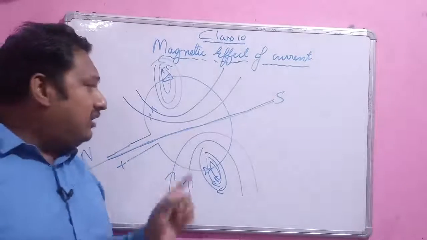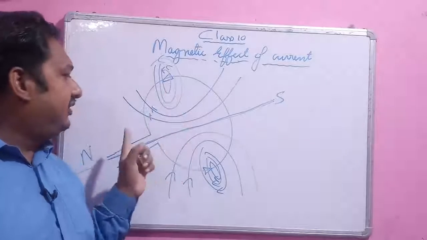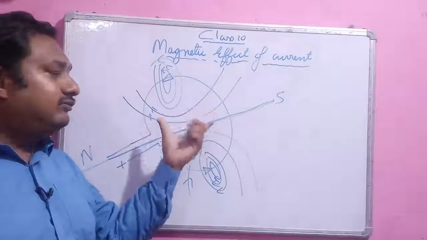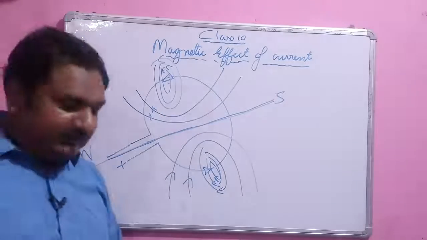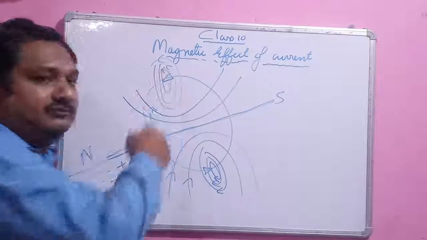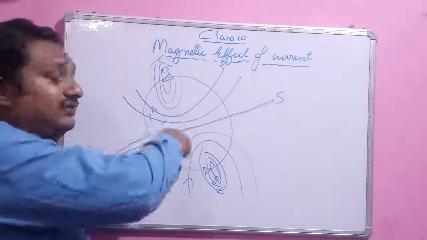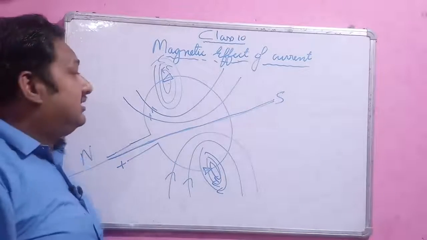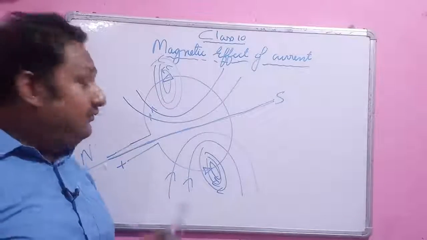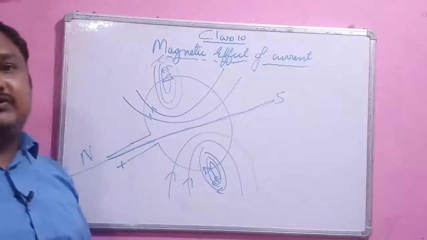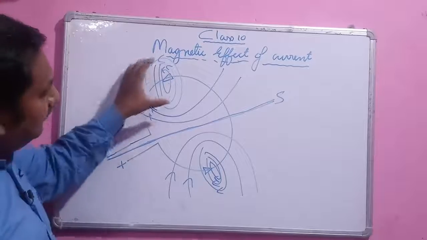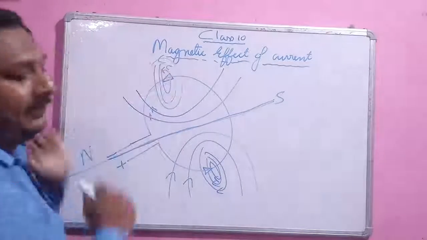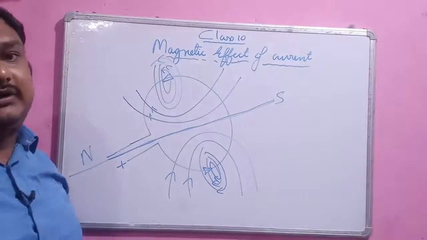Now, on what factors does the magnetic field of the loop depend? One factor is the number of turns. If you increase the number of turns, say 100, 1000, 2000 turns, the magnetic field increases. If you increase the current, the magnetic field will increase, and if you go closer to the current, the magnetic field will increase. If you go away from the flowing current, the magnetic field decreases.